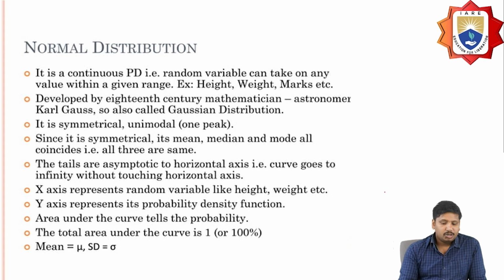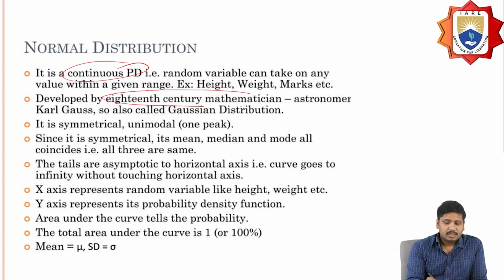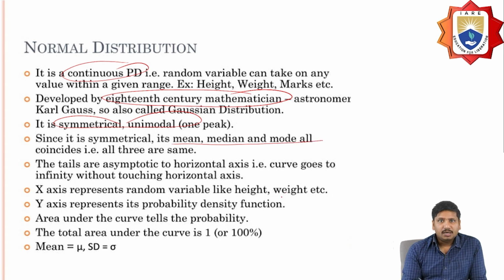It is a continuous probability distribution, where the random variable can take any value within a given range. It was developed by an 18th century mathematician, and it is a symmetrical and unimodal approach. Since it is symmetrical, its mean, median, and mode coincide. The x-axis represents the random variable and the y-axis represents the probability density function, and the total area under the curve is 100%.